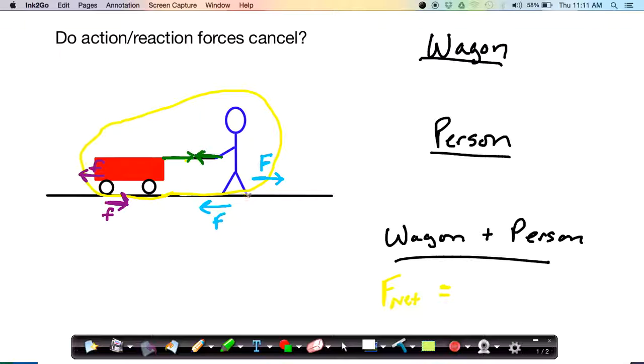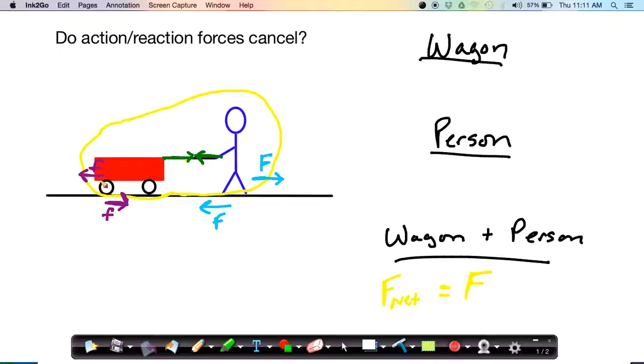So let's look at the blue forces here. We had the person pushes on the ground. Does that force act on the system of the wagon plus the person? And the answer is no. It acts on the ground. But the reaction force, the ground pushes forward on the person, does act on our system of interest. And it's external to the system, so it can cause an acceleration. So one force that we have here is the force from the ground on the person. So let's look at the third set of action-reaction forces over here in purple. This is the frictional interaction between the cart and the ground.